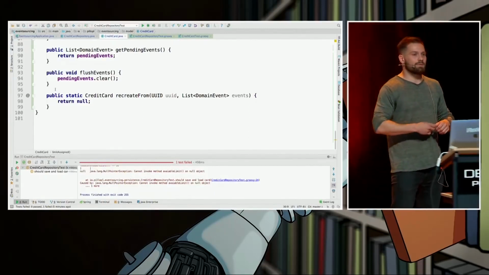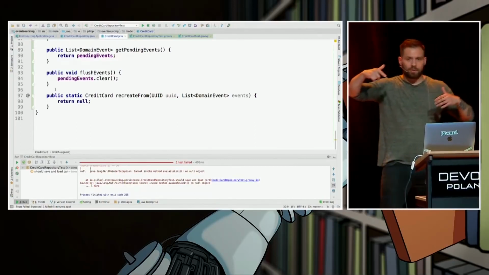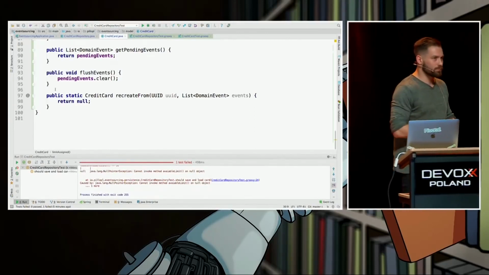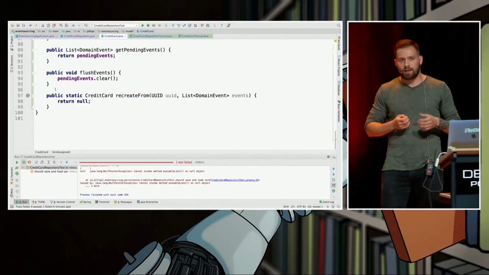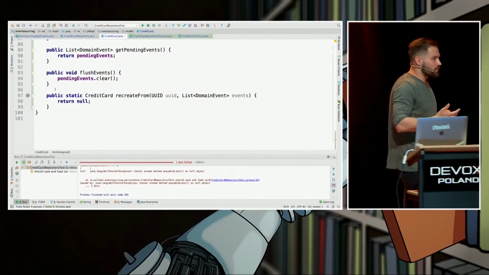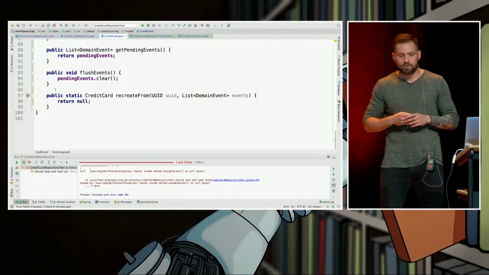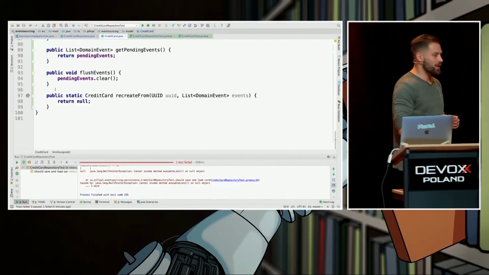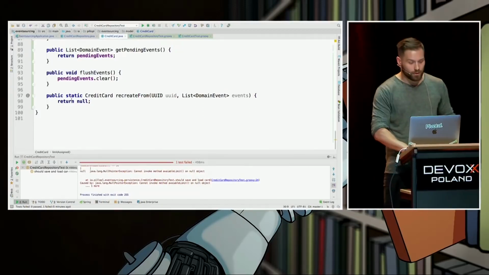Is there anyone who likes functional programming? A lot of people. Cool. This is basically left fold and pattern match. Nothing more. So we are going to do left fold pattern match with our events to get state of credit card. The bad news is that Java 8 doesn't have a built-in support for left fold. So we can play around with reduce, which is something different, or for loop, while loop, or even weirder stuff. Or we can take advantage of a functional library for Java, which is named Vavr. I'm going for the last option because it's the quickest one.